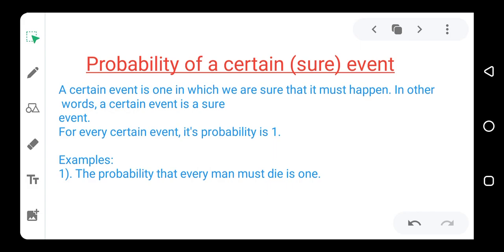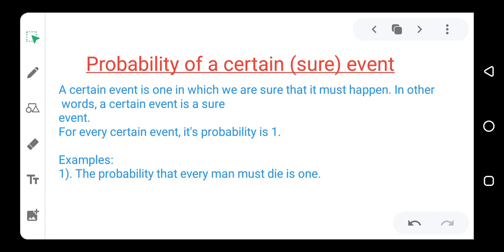So, how do we determine the probability of a certain event? It is simple. Once you know that any event is certain, we assign the probability of 1 to it. So, saying that man must die means that the probability of man dying is equal to 1. Once you know that something must happen, then its probability is 1. There's no need to calculate anything. So that is the probability of a certain event. If an event must happen, the probability of it is 1.